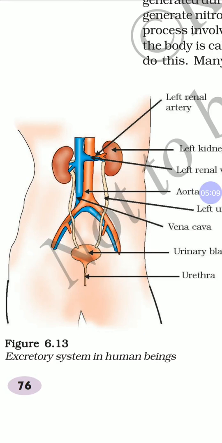Again, children, the excretory system of human beings includes a pair of kidneys, a pair of ureters, tube-like structures, a bag-like structure called urinary bladder, and an opening called urethra. Urine is formed in the kidney, flows through the ureter, is stored in the urinary bladder and removed through the urethra.